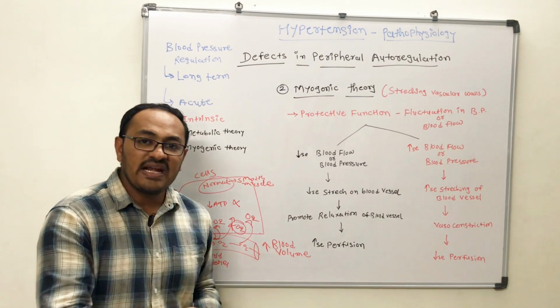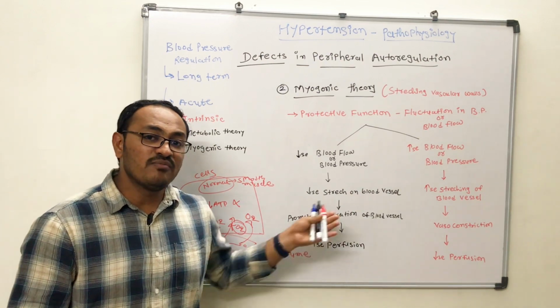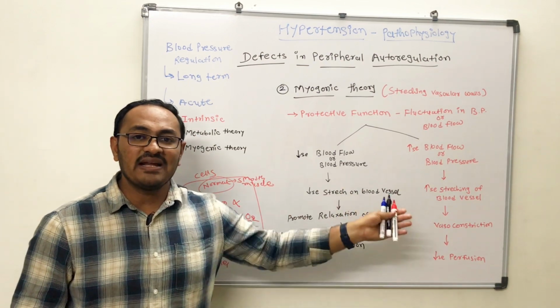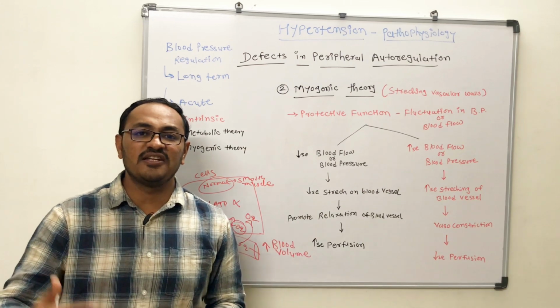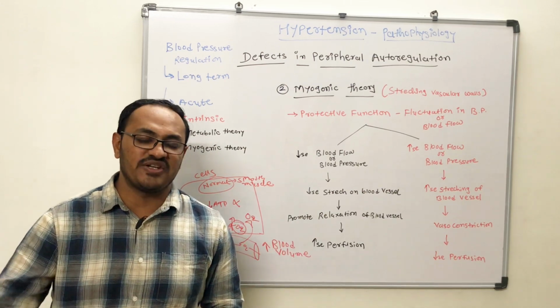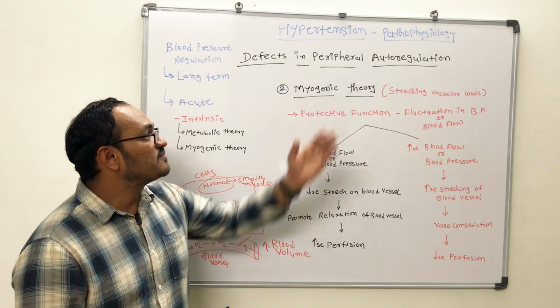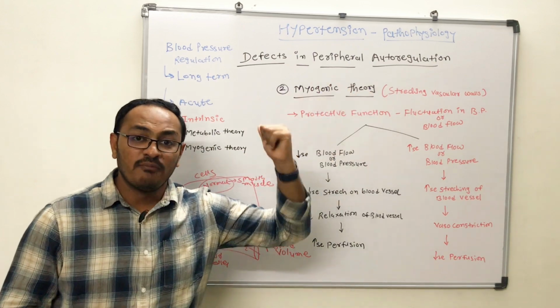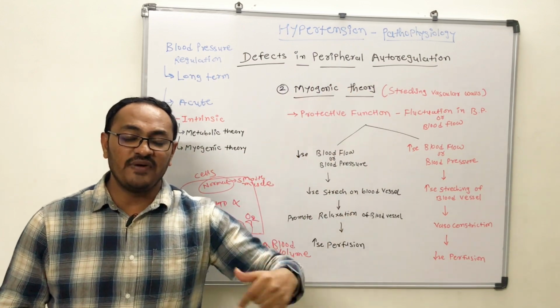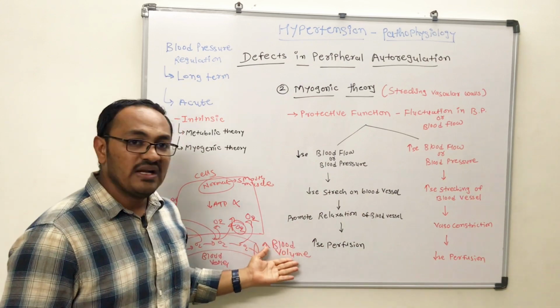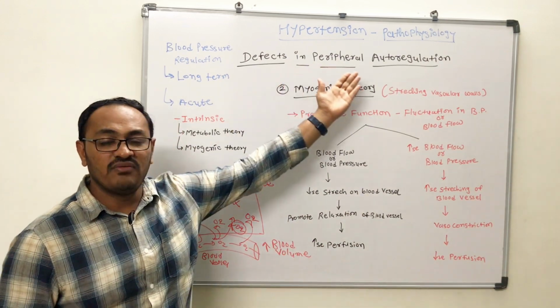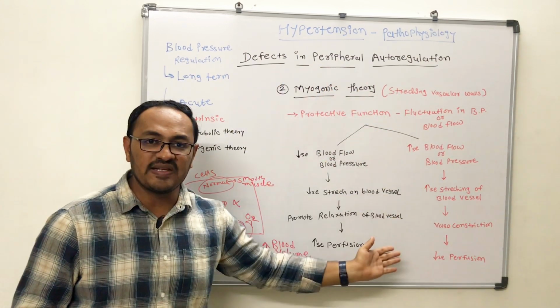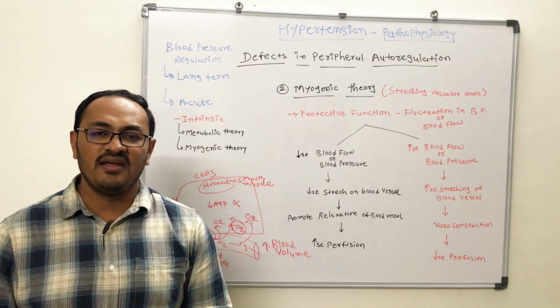And as we discussed earlier, an increase in blood volume will be directly responsible for an increase in blood flow as well as blood pressure. And that is why this peripheral autoregulatory mechanism, because of the intrinsic defect in sodium excretion, will be defective, and this regulation will not take place and will lead to high blood pressure.